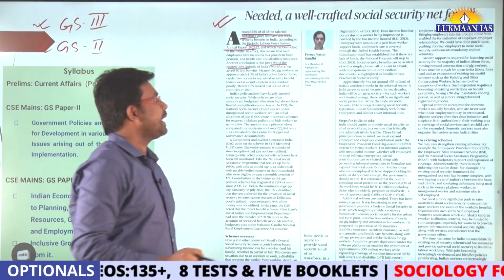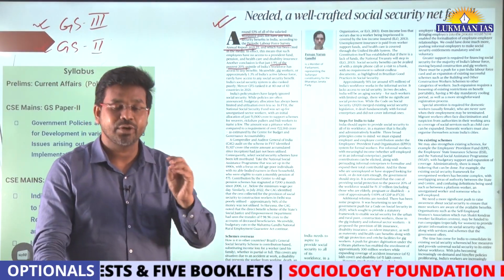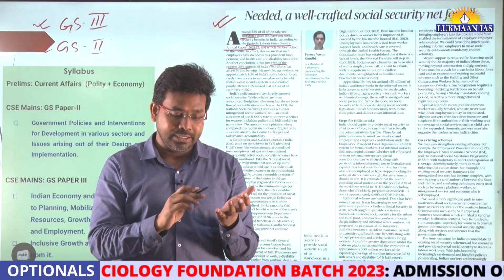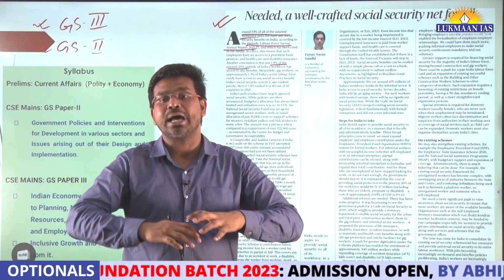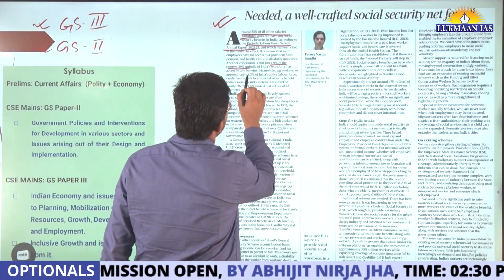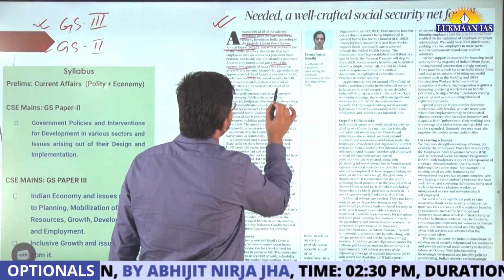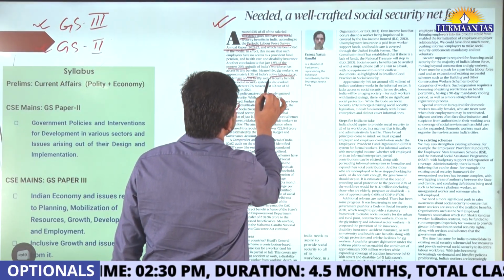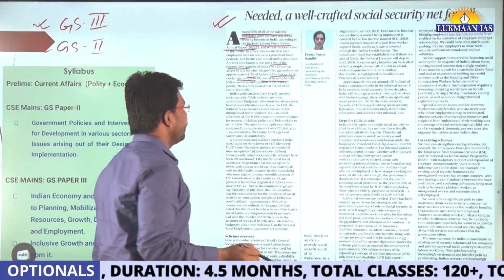Meanwhile, if I talk about gig workers, meaning platform workers like the drivers in Uber and the food delivery people, they are part of gig workers. Here they have mentioned that gig workers, approximately 1.3% of India's active labor force, rarely have access to any social security benefit.